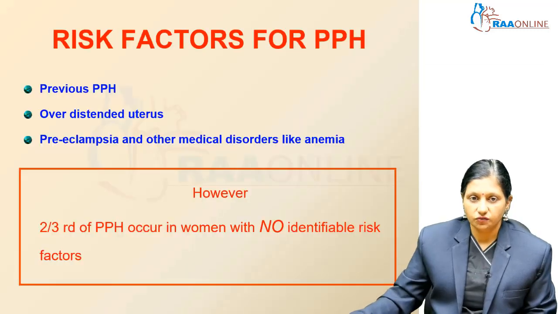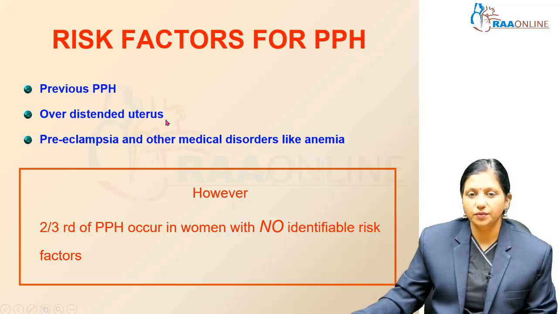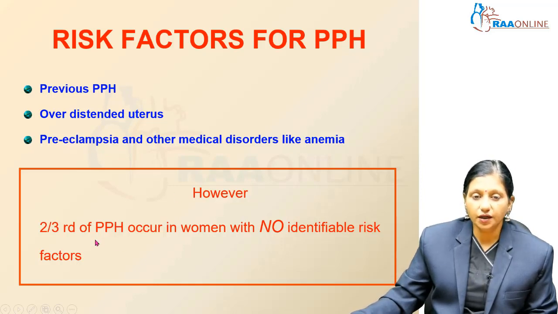What are the risk factors for PPH? A previous history of PPH, an over-distended uterus due to a macrosomic baby, polyhydramnios or multiple gestations, or other medical disorders associated with pregnancy like preeclampsia and anemia. However, 2/3 of postpartum hemorrhage occurs in women with no identifiable risk factors.